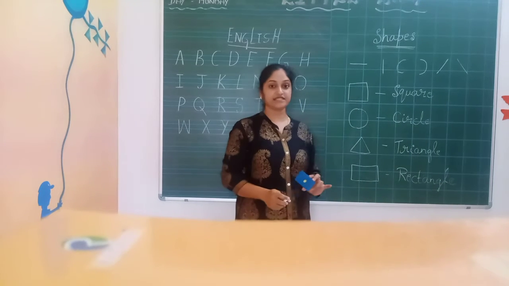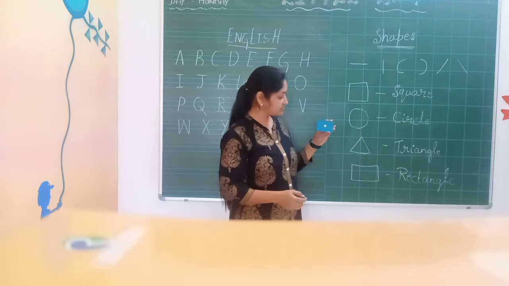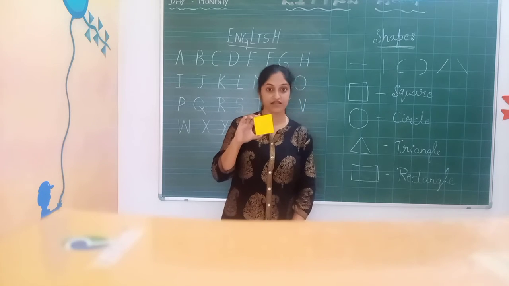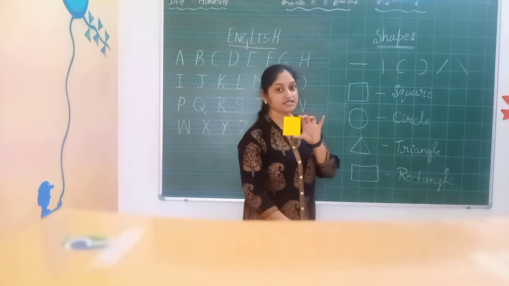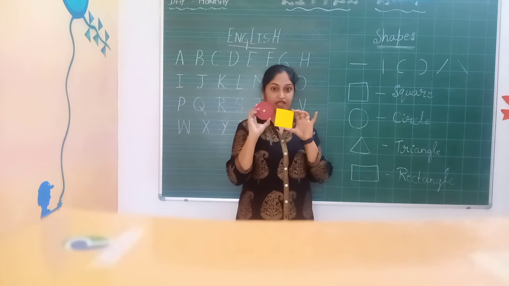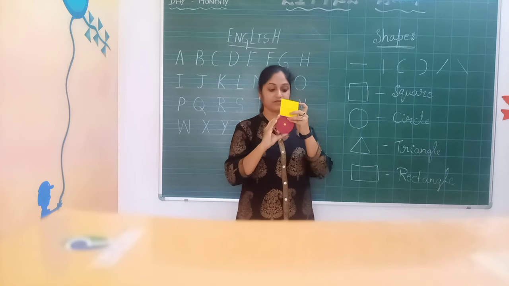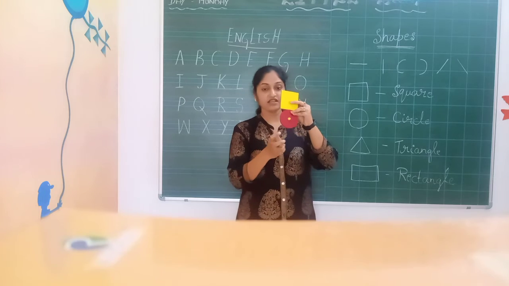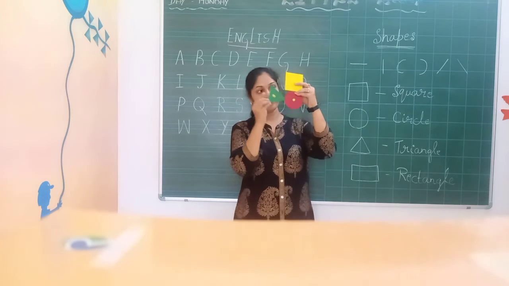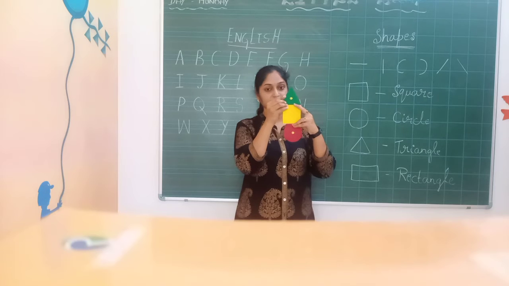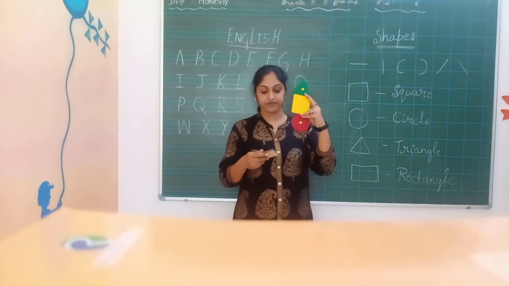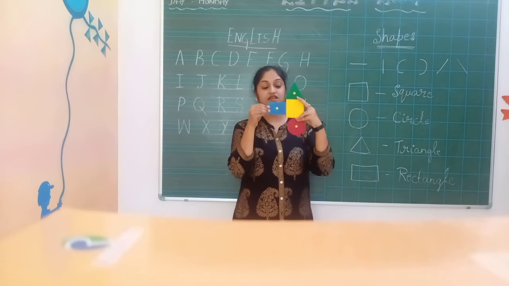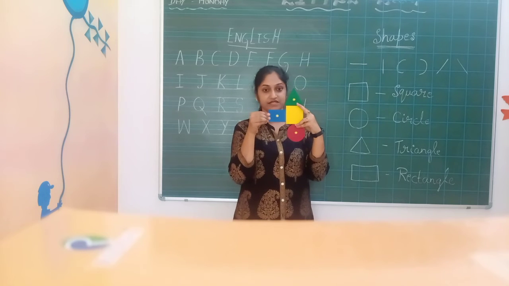This is rectangle. Okay. Now what we learned? Square, then circle, then triangle. Okay. The last one is rectangle. We learned the 4 basic shapes.